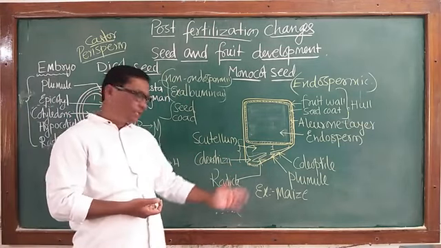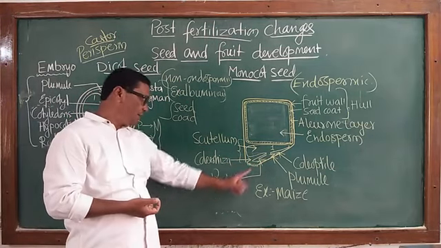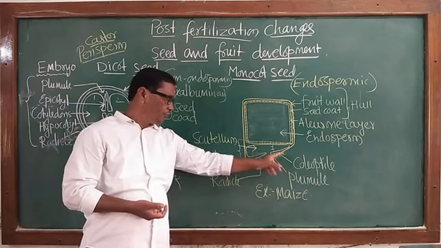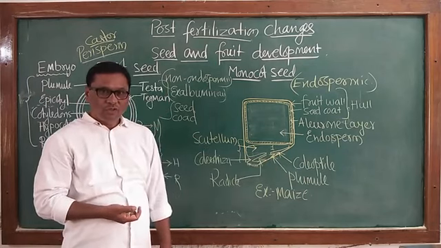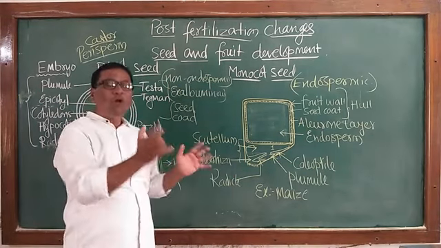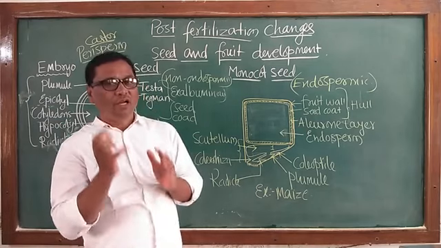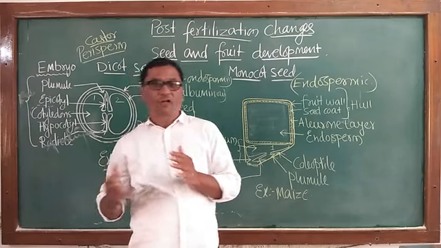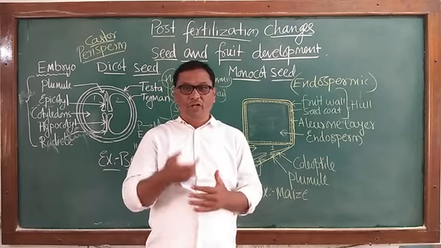They are present here. Protection for the radicle is given by coleorhiza tissue, protection for the plumule is given by coleoptile tissue. This is mostly the difference between the monocot and dicot seed